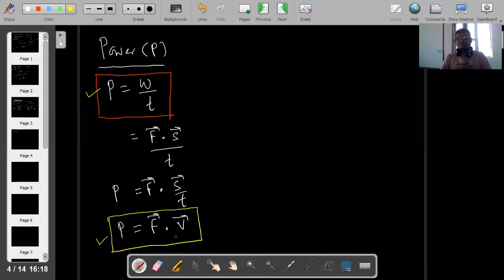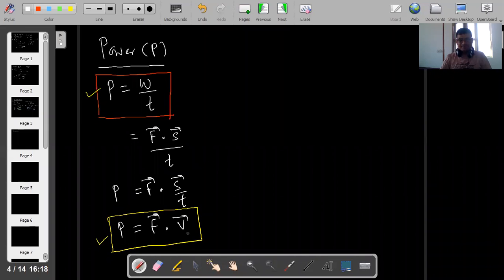Write down: thus power may also be defined as the dot product of force and velocity.